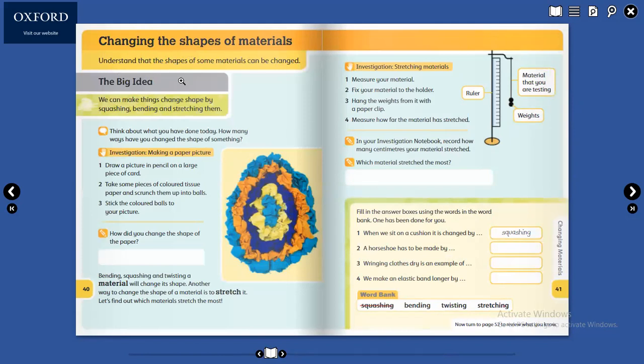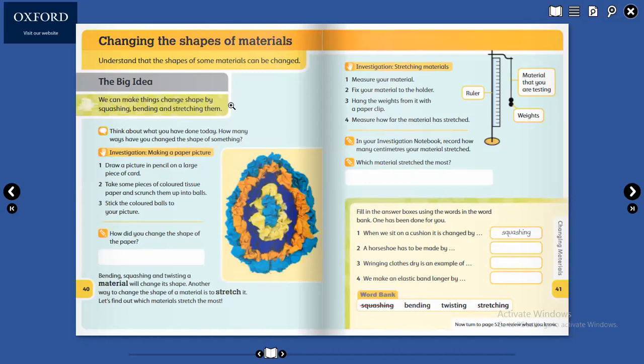Understand that the shape of some materials can be changed. We can make things change shape by squashing, bending, and stretching them. These are the kinds of things you can do with them to change their shapes. Think about what you have done today, how many ways you have changed the shapes of something.